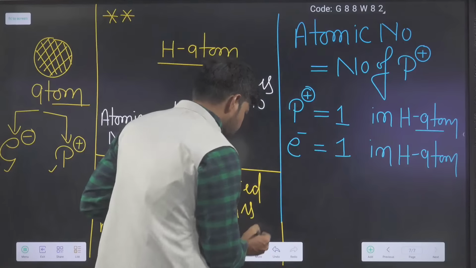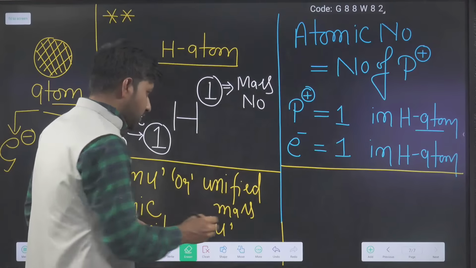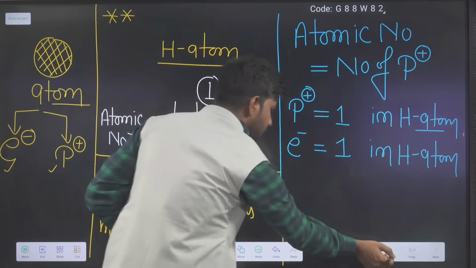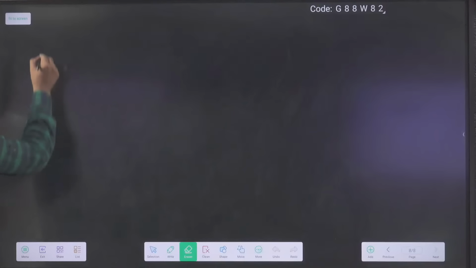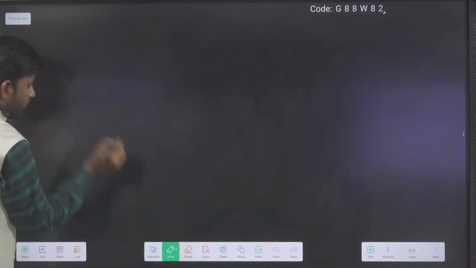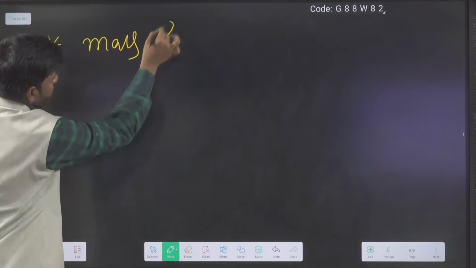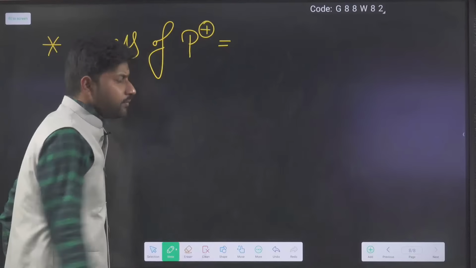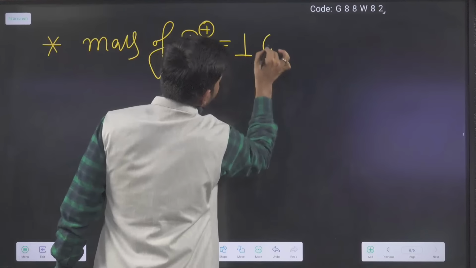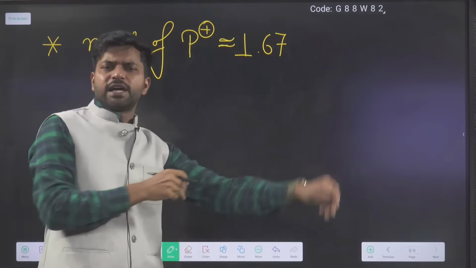If we recall the previous class, what did we discuss? The mass of a proton. It came to about 1.67, with a few more digits also present.